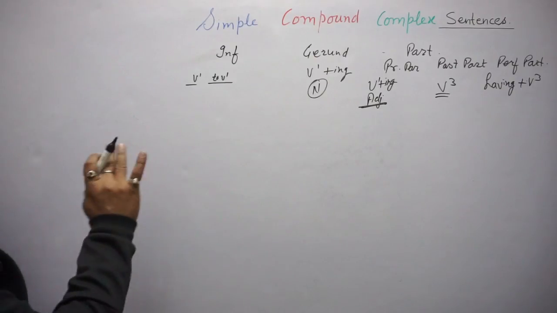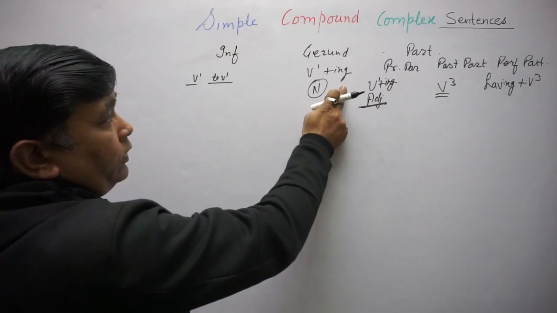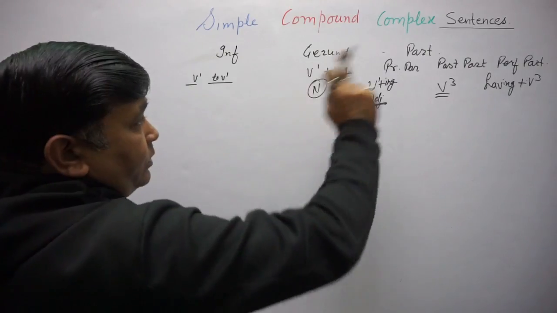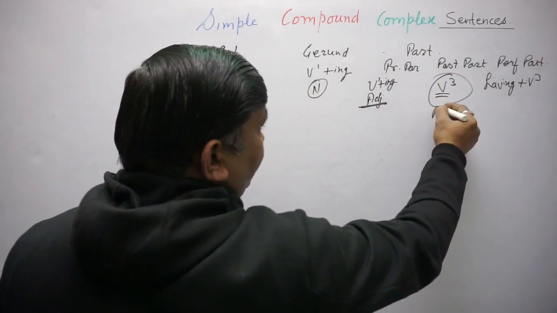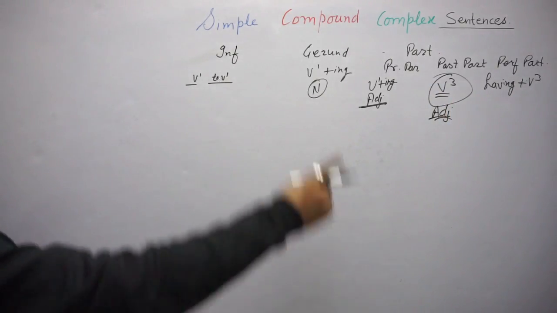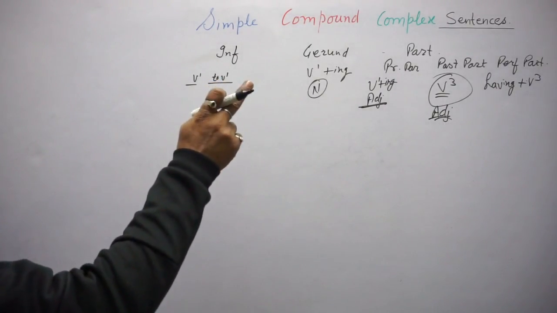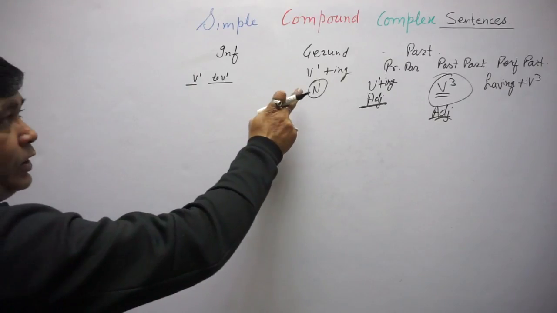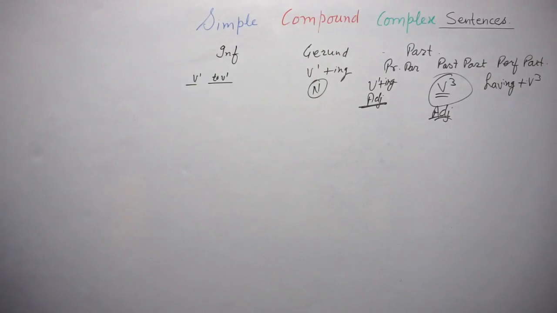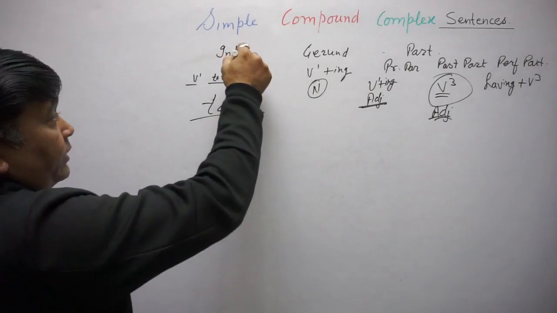So keep in mind, if we have verb first form with ing, it can be gerund, it can be present participle. If we have verb third form, it also works as an adjective, so that will also be past participle, meaning it will be part of participle. Ing can be part of gerund or participle. Verb first form with to, that means to plus verb first form, that is infinitive.